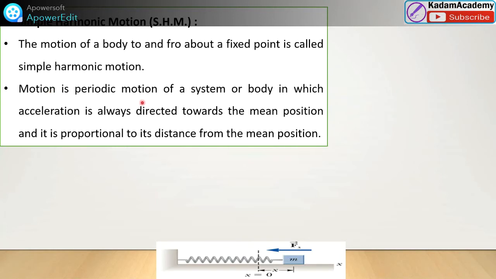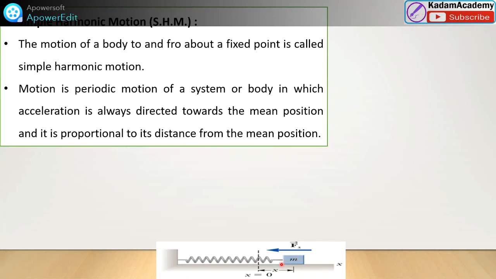Simple harmonic motion is a periodic motion of a system or body in which the acceleration is always directed toward the mean position, and it is proportional to its distance from the mean position. Here, whatever the force applied, there is a displacement and an acceleration. x is the displacement, x dot is the velocity, x double dot is the acceleration. Then x double dot is proportional to x, the displacement of our movement.